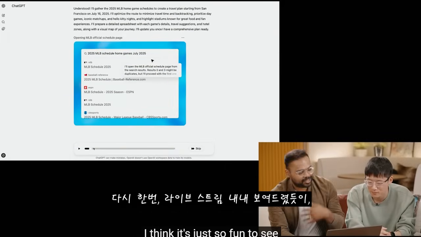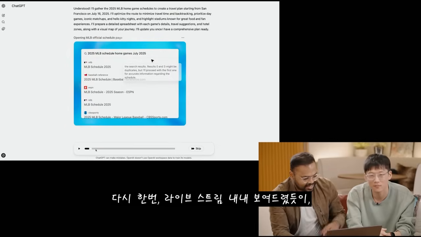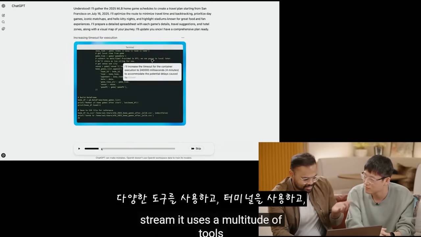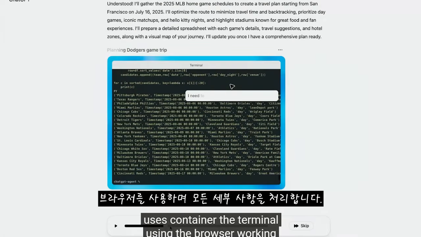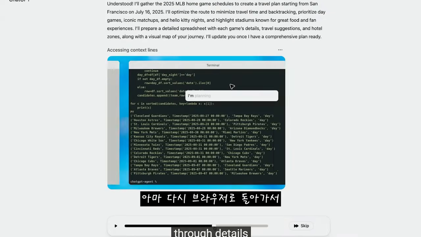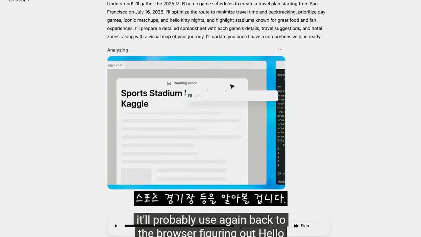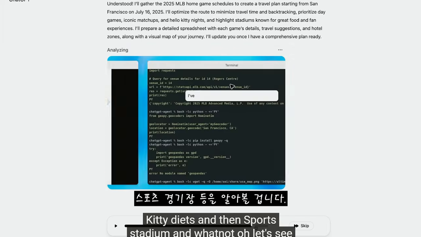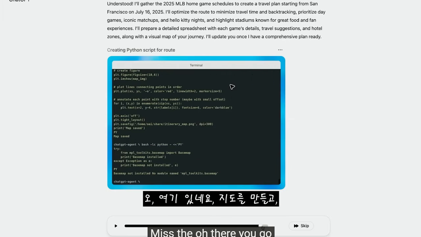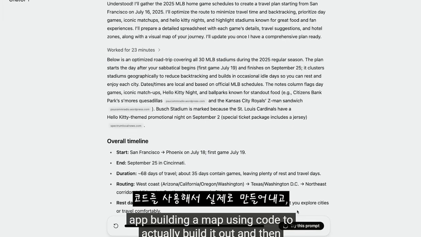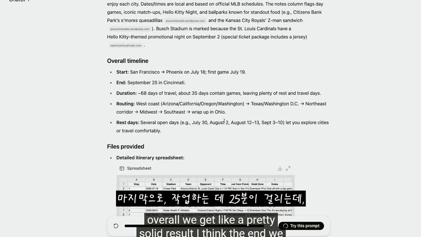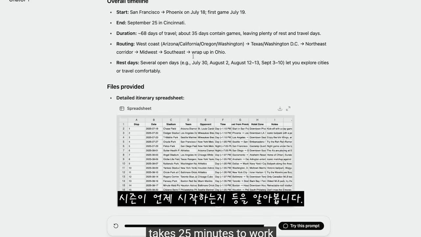So again, as we have shown throughout the live stream, it uses a multitude of tools, uses the terminal, using the browser, working through all the details. It'll probably use, again, back to the browser, figuring out Hello Kitty nights, and then sports stadium and whatnot. Oh, let's see. Oh, there you go. Building a map, using code to actually build it out. And then overall, we get a pretty solid result, I think. At the end, it takes 25 minutes to work. Where does the season start and whatnot?